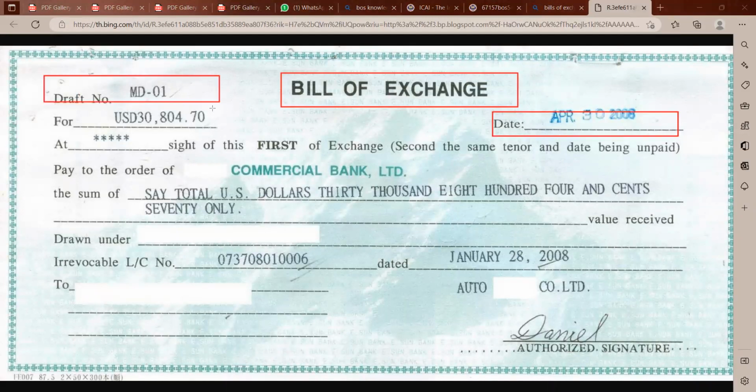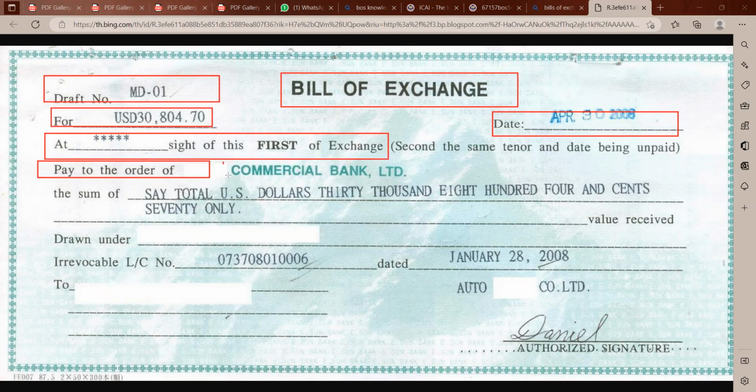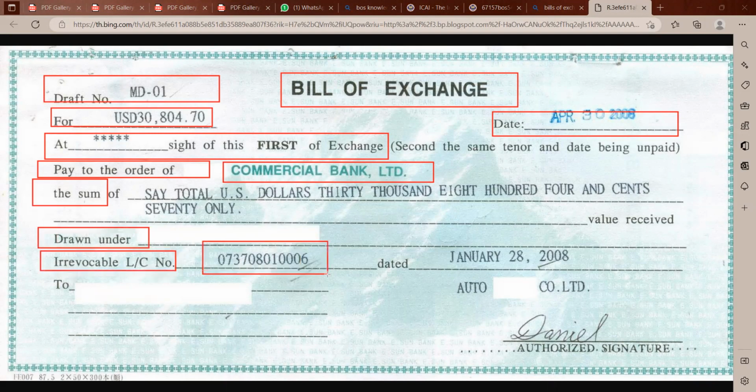Draft number, or like it's in USD, paid to the order of commercial banks, stating the sum, maker name, and it has some cheque number. Bills of exchange also have the number, dated, and to the maker. I'm paying to Sangeeta, drawn by Hari. Here in this location, I can say it's Hari.